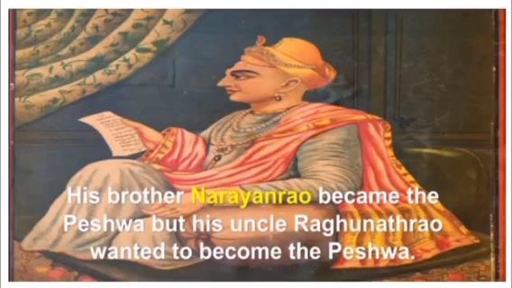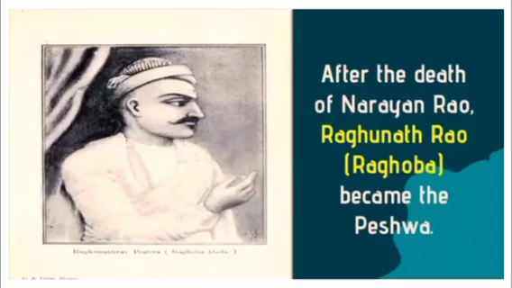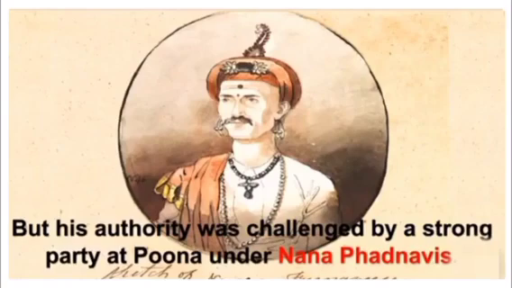His brother Narayan Rao became the Peshwa, but his uncle Raghunath Rao wanted to become the Peshwa. After the death of Narayan Rao, his uncle Raghunath Rao became the Peshwa, but his authority was challenged by a strong party at Pune under Nana Phadnavis. Nana Phadnavis didn't like Raghunath Rao as Peshwa.